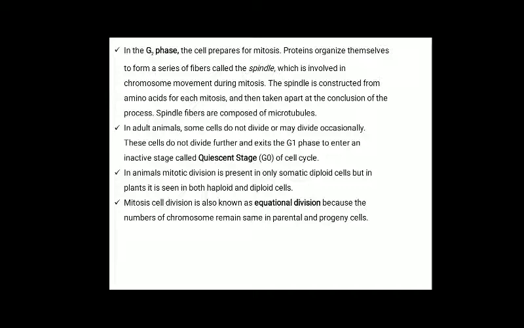These cells do not divide further and exit the G1 phase to enter an inactive stage called quiescent stage or G0 phase. In animals, mitotic division is present in only somatic diploid cells, but in plants it is seen in both haploid and diploid cells. Mitosis cell division is also known as equational division because the chromosome numbers remain the same in parental to its offspring or progeny cells.